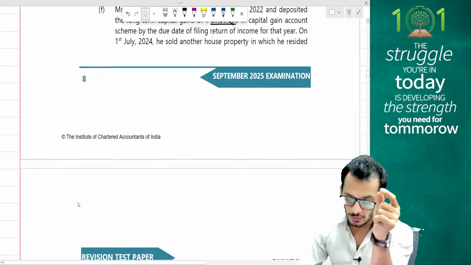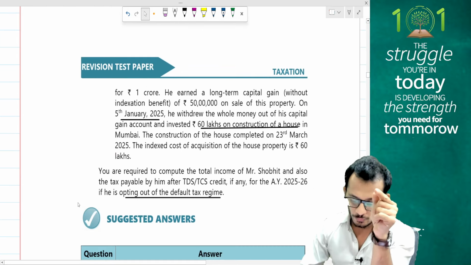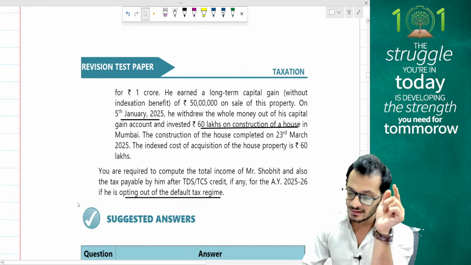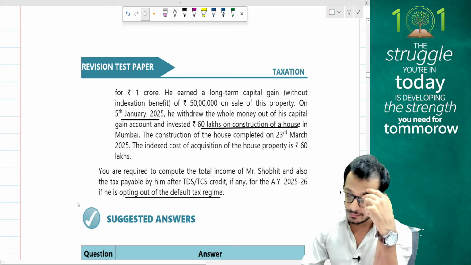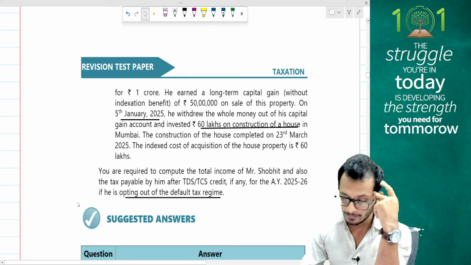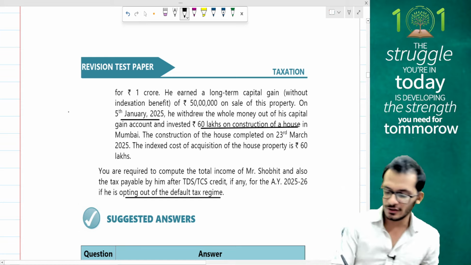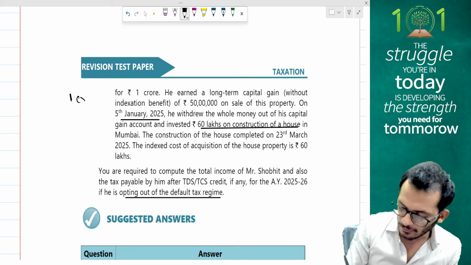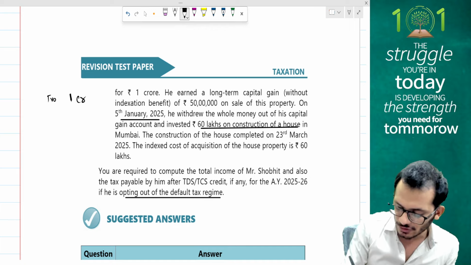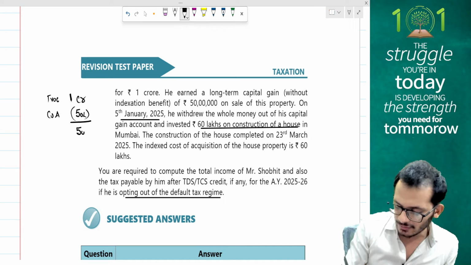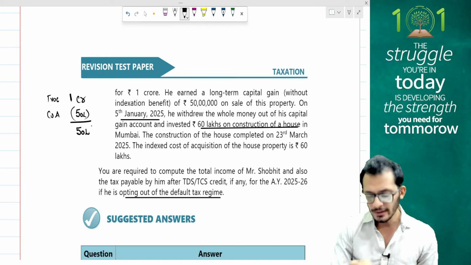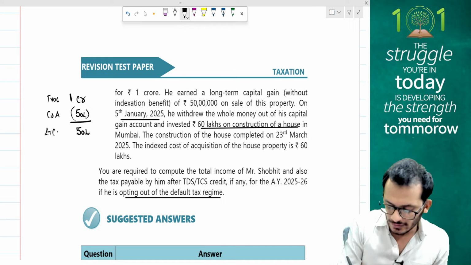Now in the current house, what have I sold the house for? I have sold the house for 1 crore rupees. In that 1 crore rupees, I have got a long-term capital gain of 50 lakh rupees, which means my cost of acquisition here was 50 lakhs. So let's understand this carefully. My full value of consideration is 1 crore. My normal cost of acquisition is going to be 50 lakh rupees, and therefore my taxable capital gain is 50 lakhs. Correct? So this is what has happened.